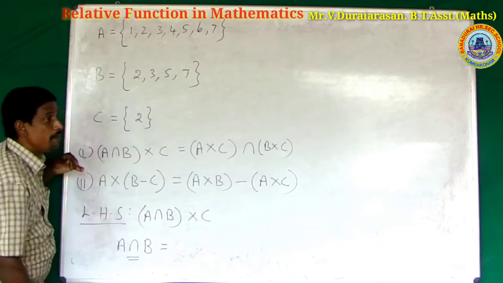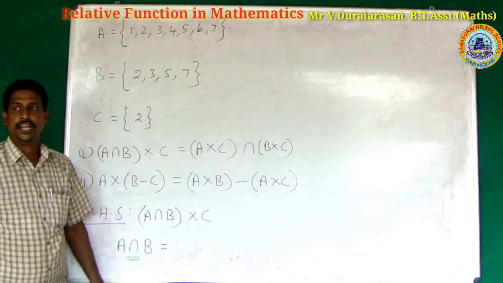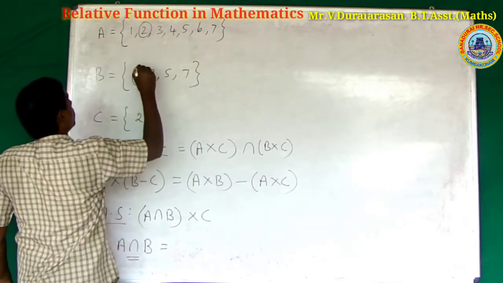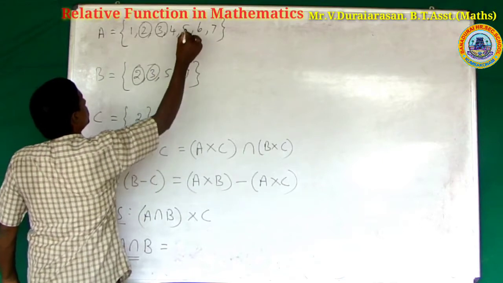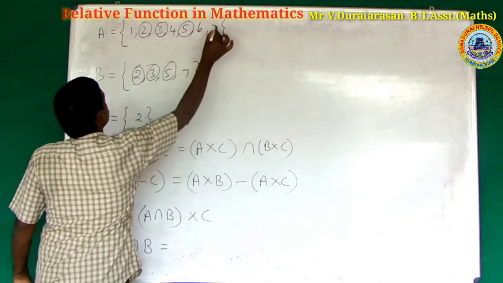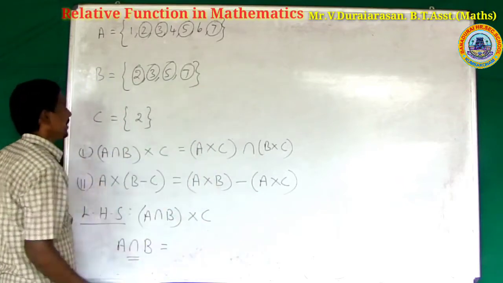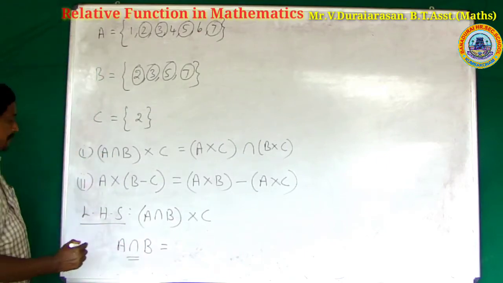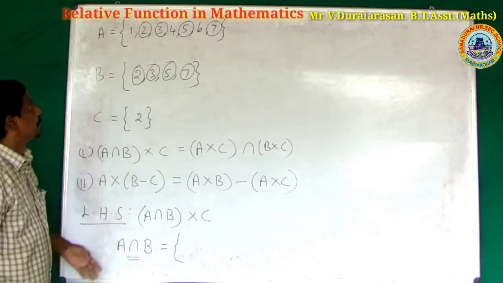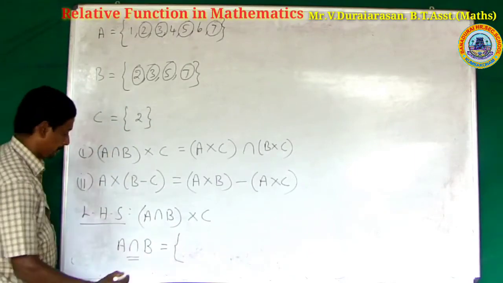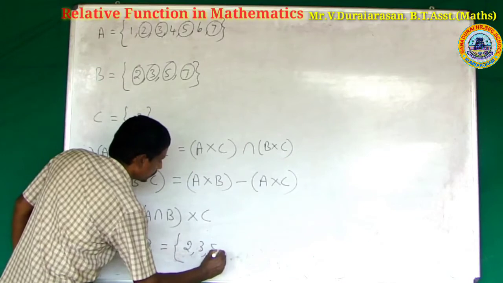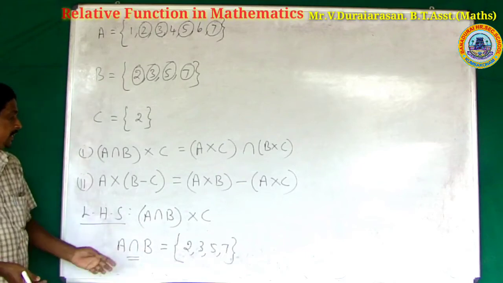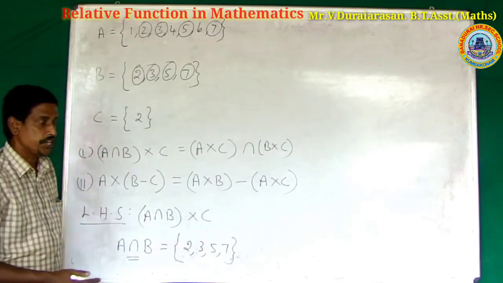Intersection means the common elements of the given two sets. 2 is common, 3 is common, 5 is common, 7 is common. A intersection B equals 2, 3, 5, 7. First find A intersection B, then (A intersection B) cross C.